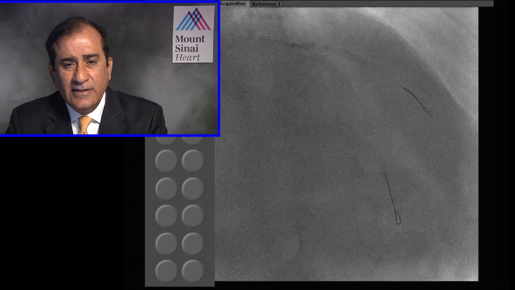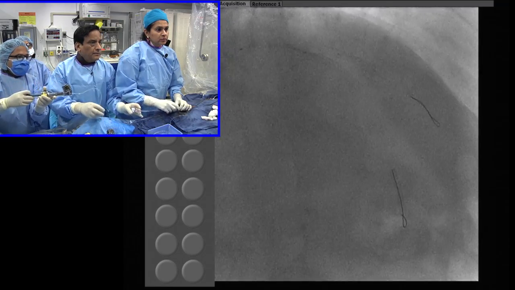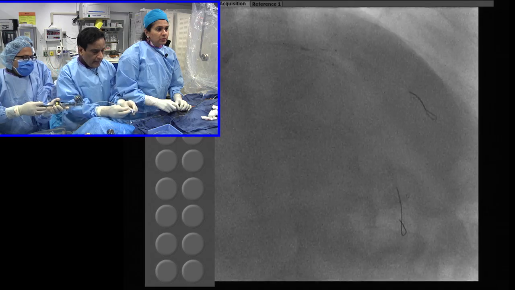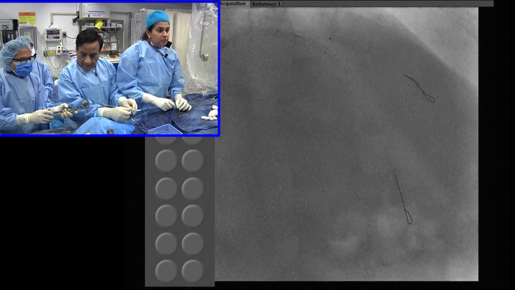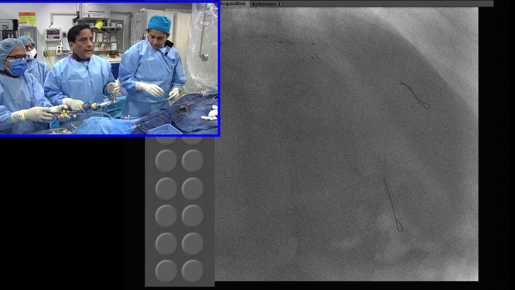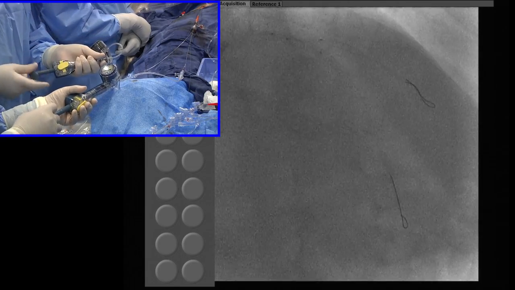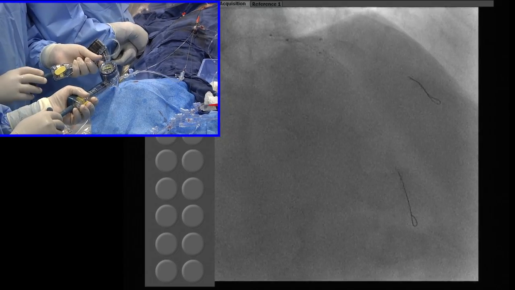Dr. Roxana Mehran is the global PI. Fantastic. I am the site PI, and that's being done now. We have included 12 centers in India, and now they're opening up China and Germany and others.